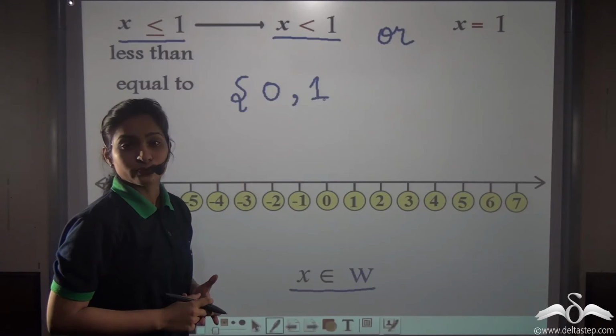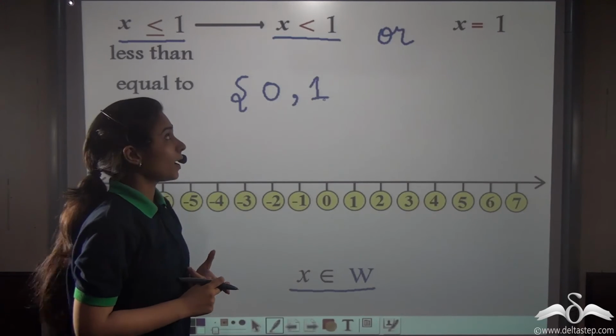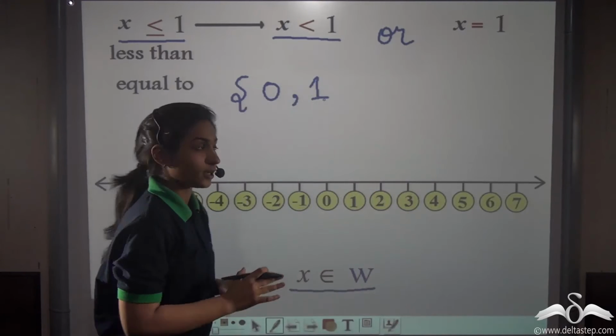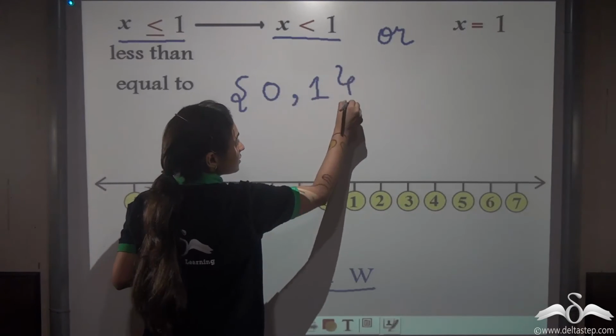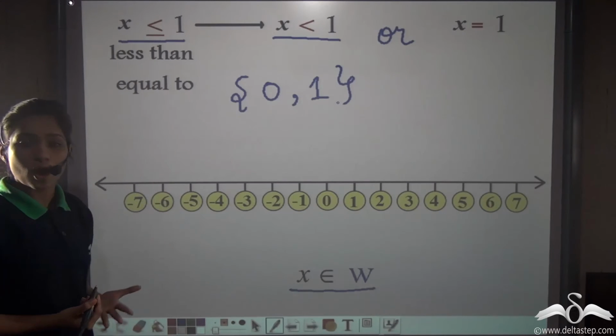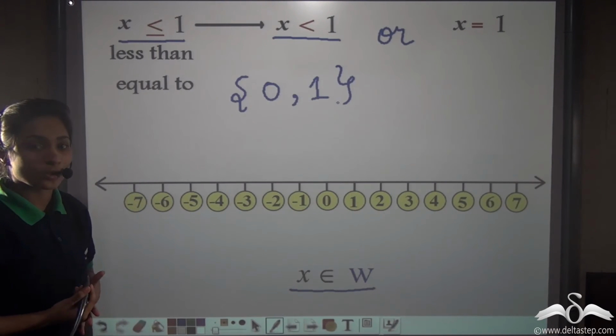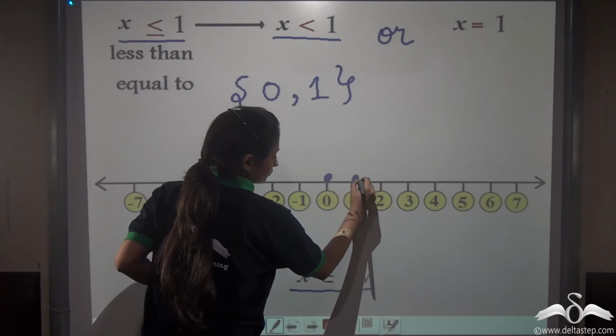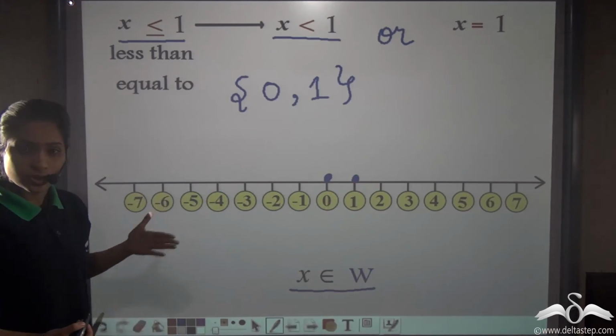What about 2? 2 is a whole number, but it is not less than 1. It is not equal to 1. So we cannot take that. So our solution set is 0 and 1 for this linear inequation. Now you know how to plot this very well. Plot it. So this was simple.